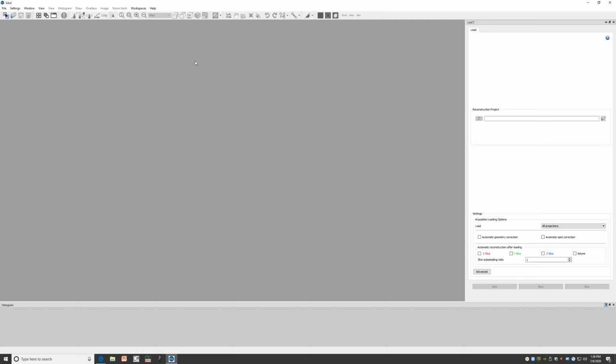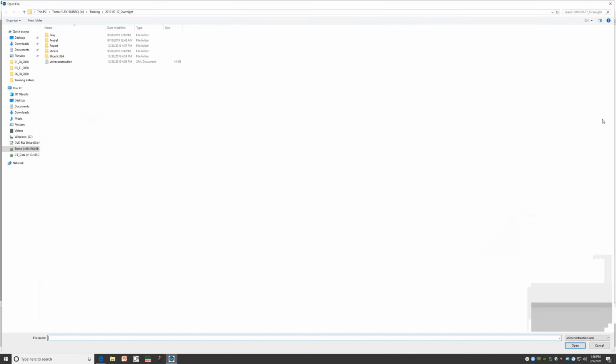So that will, of course, be the first step. We have the Load tab available in UniCT here, and the first thing that we'll do is choose our reconstruction project. To do that, we click the folder icon, and we are able now to choose which project we want to load. Where your data is located is going to depend on where you chose to save it on the acquisition PC. For the sake of this training, I'm going to use a data set that I've already processed before.